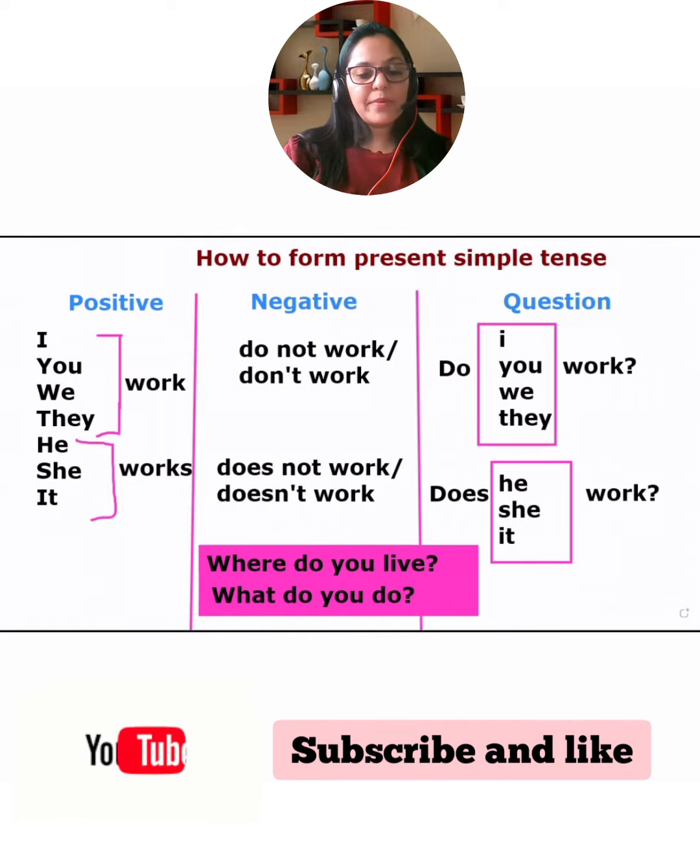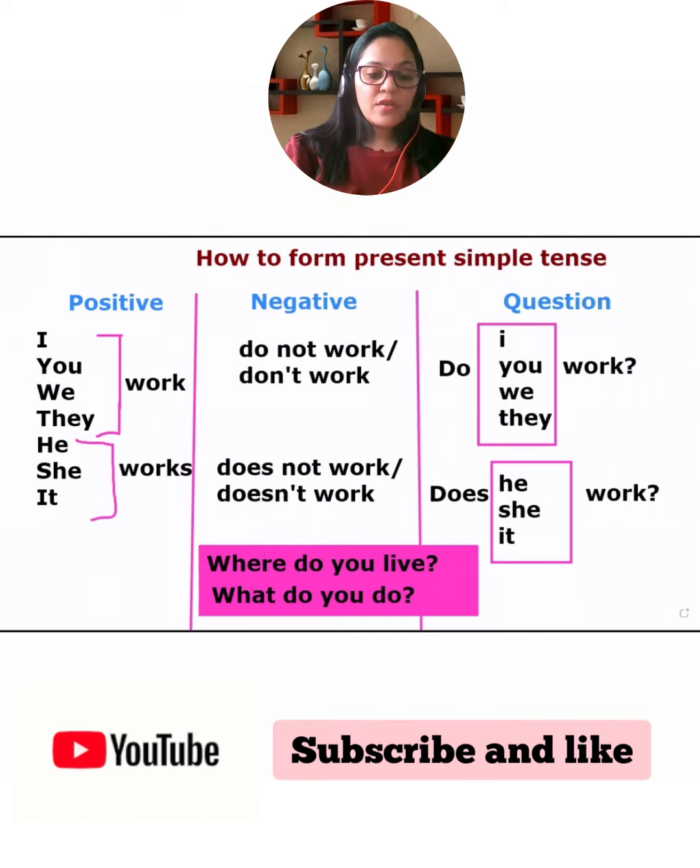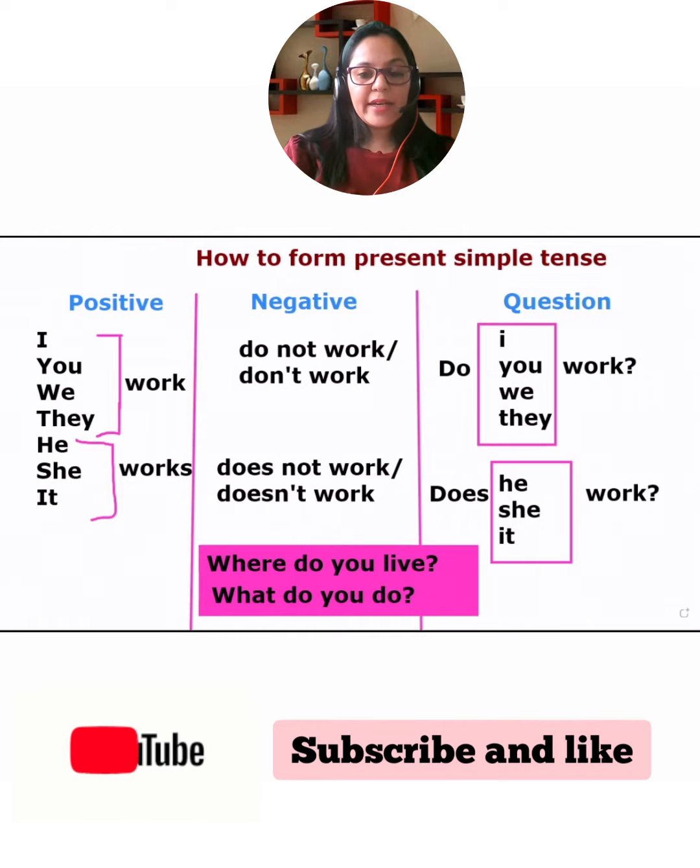Now, sometimes when we ask a question, we don't start with do or does. Okay, we need to add a question word, right? For example, what are the question words? Who, what, when, where, why, how much, how many, how often. Okay, so these are all called question words. If you have one of these question words, it's very easy. You just add that question word in front of this structure.